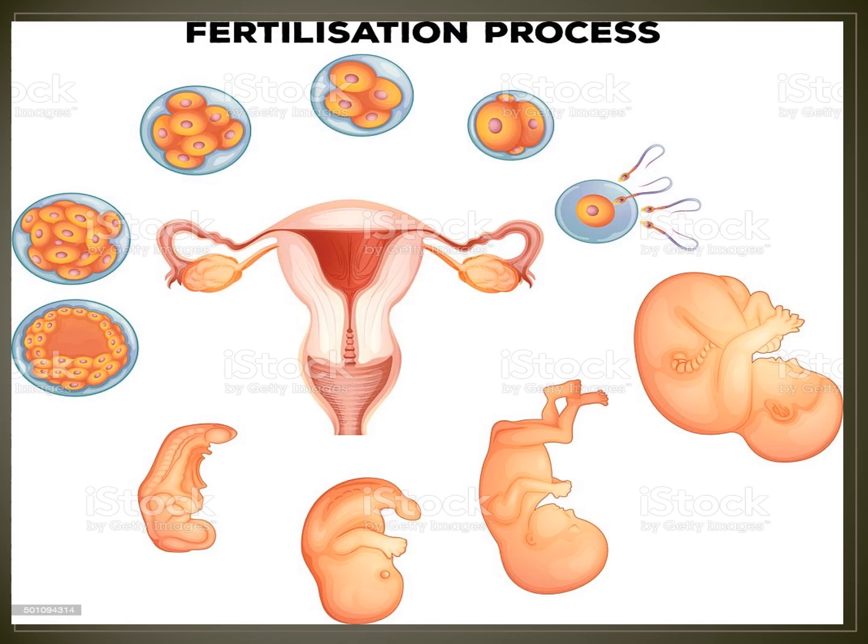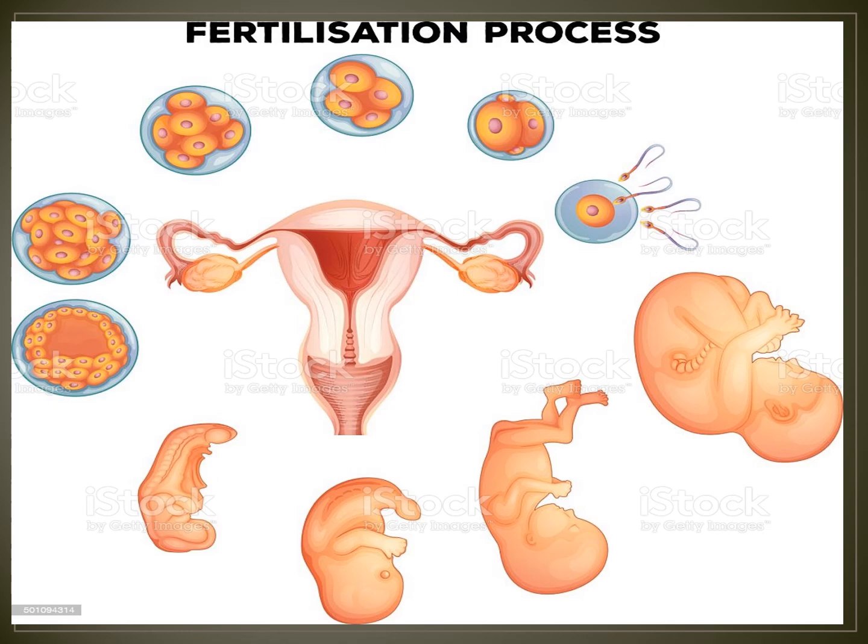Everybody see the picture now. Sperm is going inside, first you see that one. After that it enters into the ovum, and that makes a zygote.